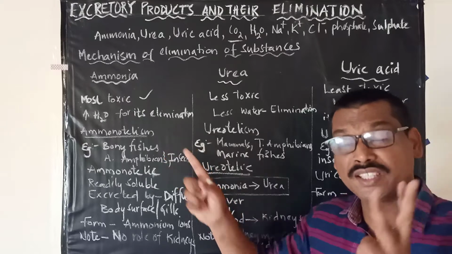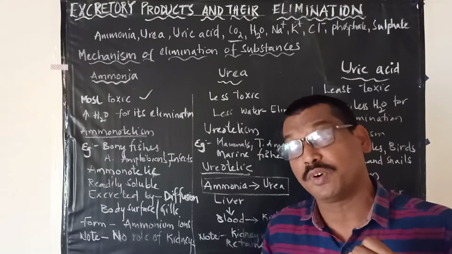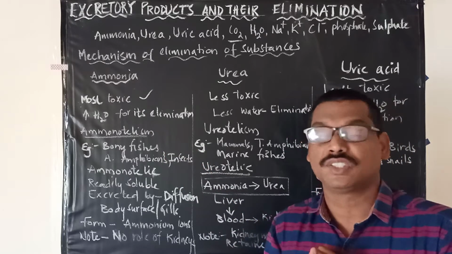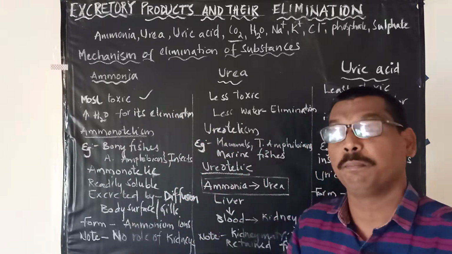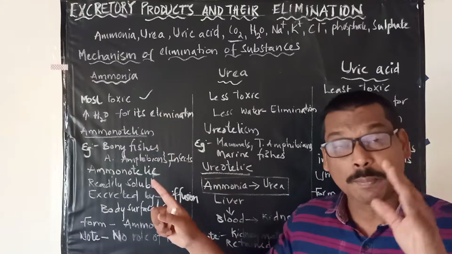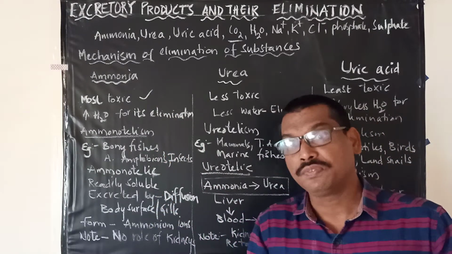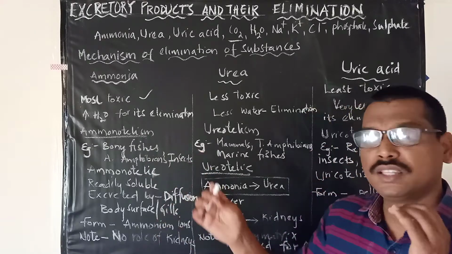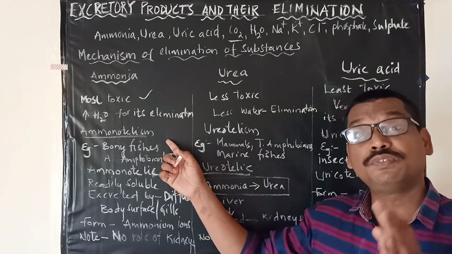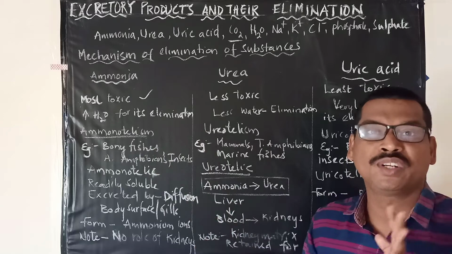So ammonia is the most toxic substance formed during metabolic reactions, and it requires more water for its elimination. The process of elimination of ammonia is called ammonotelism. Please remember this word.